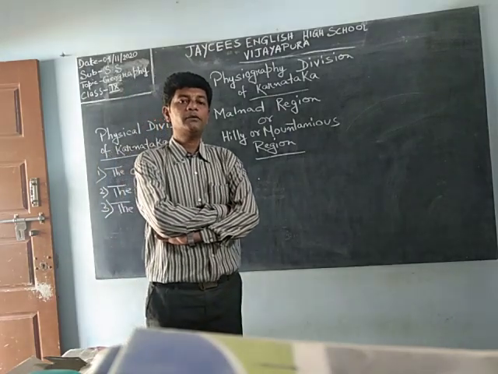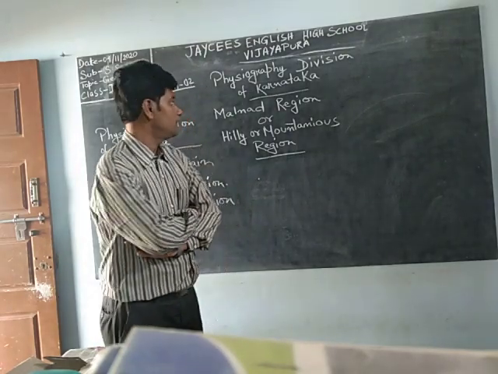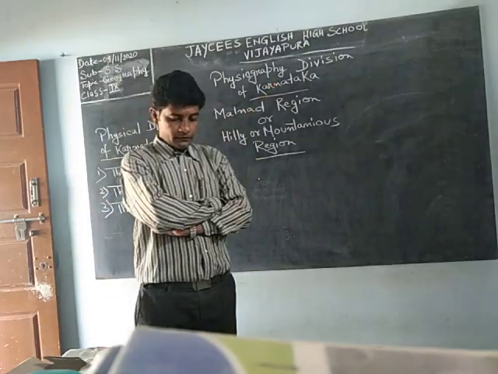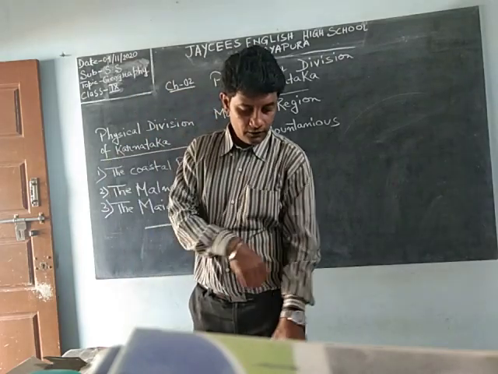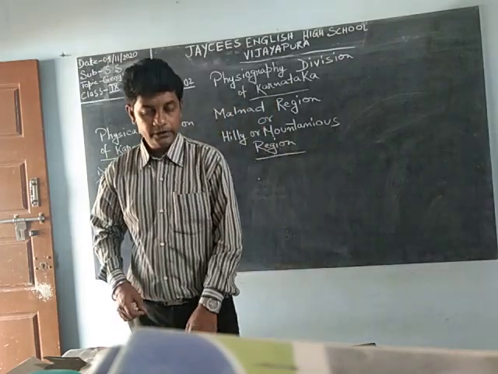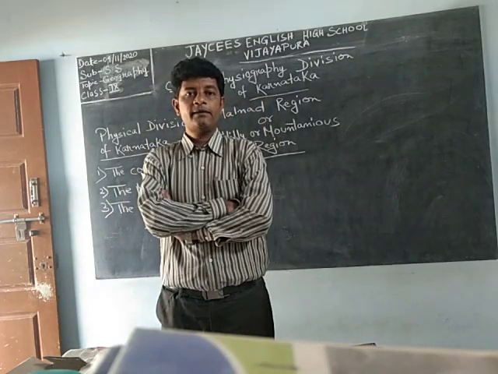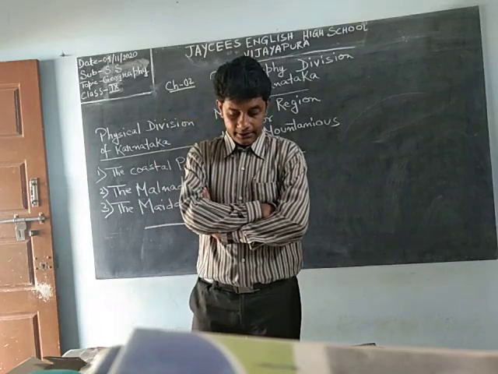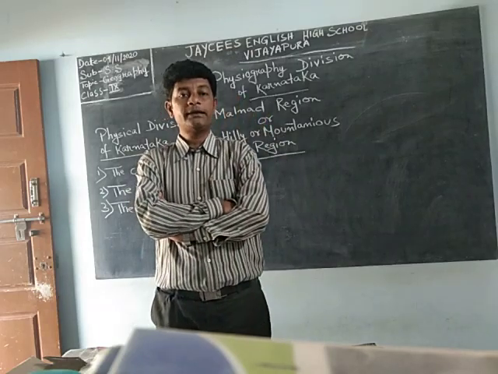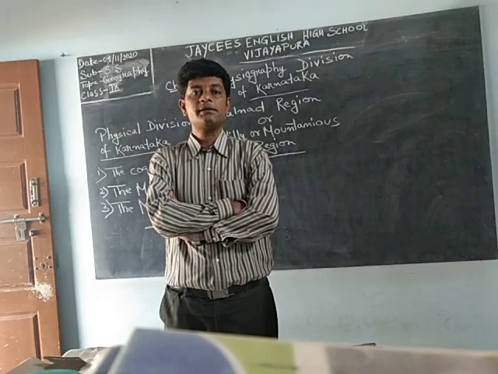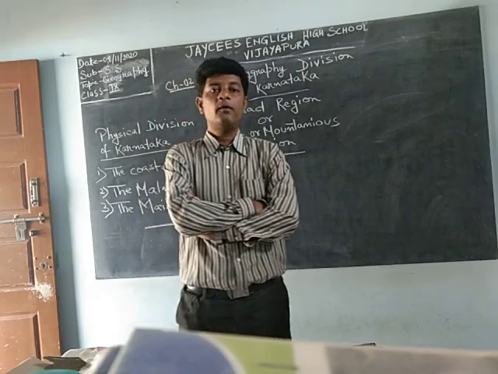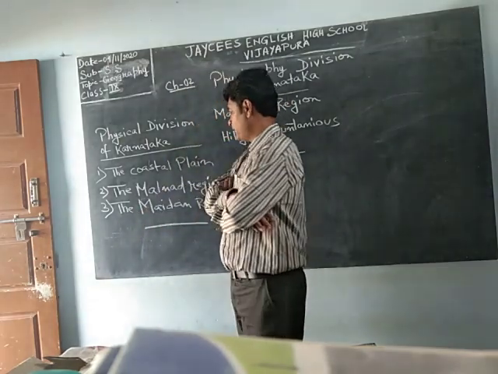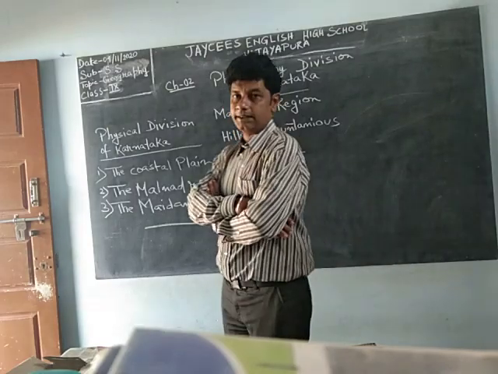Now we are going through the geography chapter 2, the physiography division of Karnataka. As of now we all know that we have done the introduction part, and with that we have done the coastal plain. Karnataka can be divided into three different divisions as per the physical structure. What are those? They are written here: the coastal plain, the Malnad region and the Maidan region.